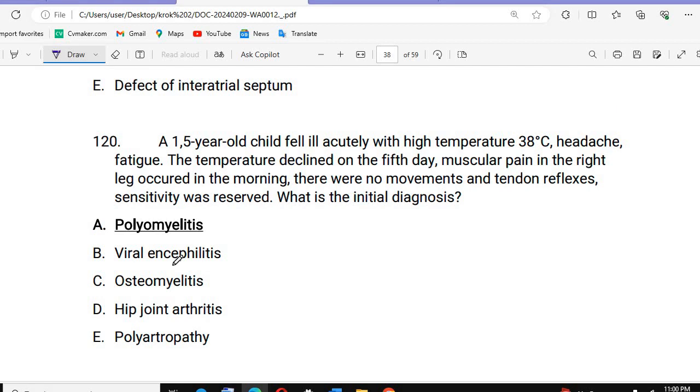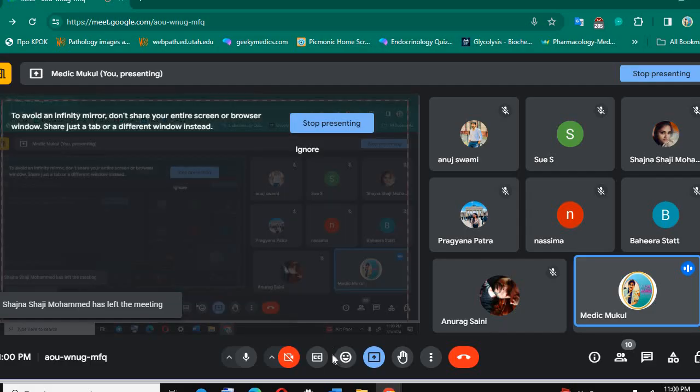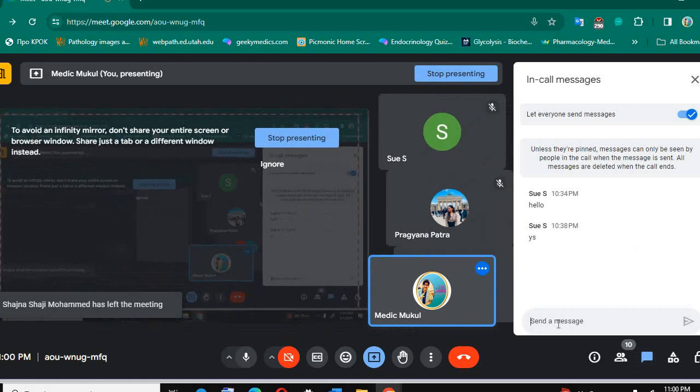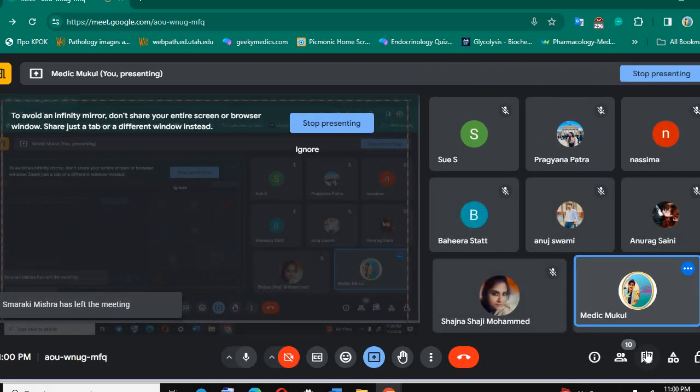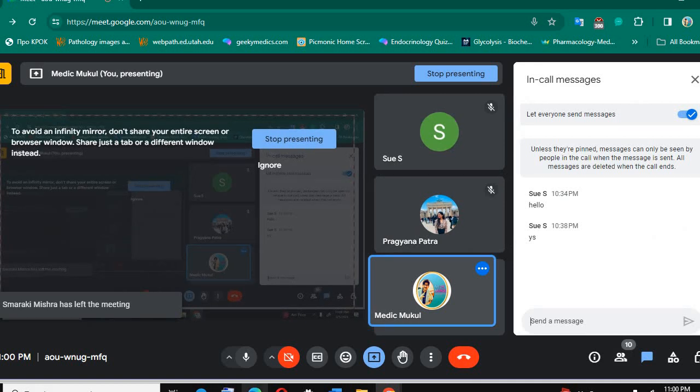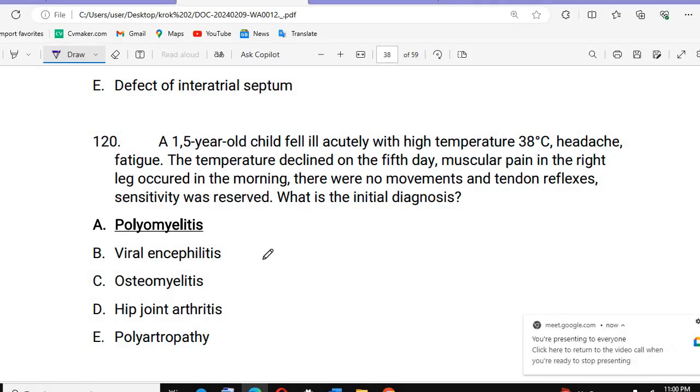A 1 to 5-year-old child fell ill acutely with a high temperature of 38 degrees Celsius. There is a headache and fatigue. The temperature declined on the 5th day, with muscular pain.